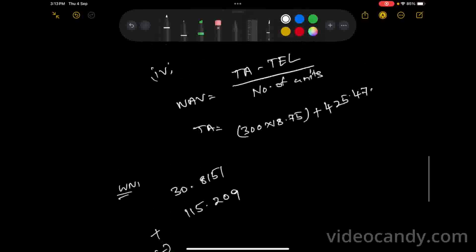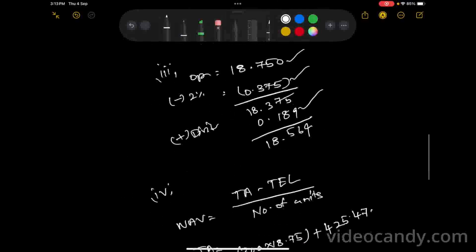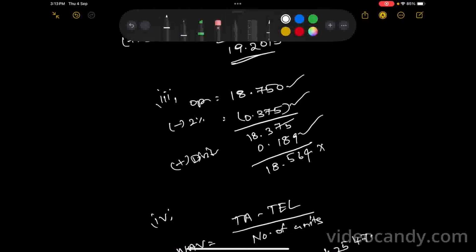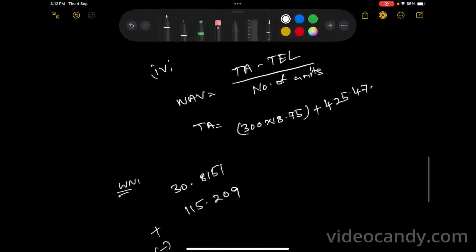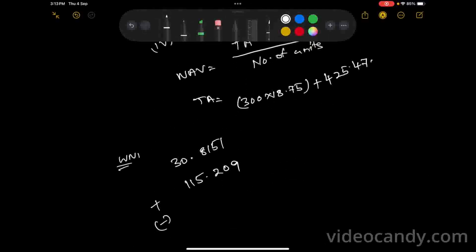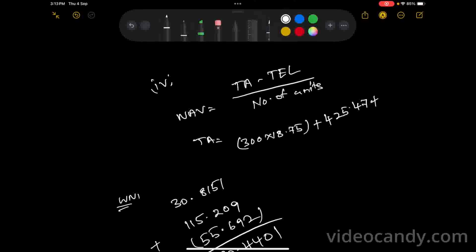Next, we pay some amount while reissuing. What is that amount? 18.565 into 3. This is the amount. Let's calculate. It comes together as 55.692, right? Calculate. It comes as 90.4401, right?